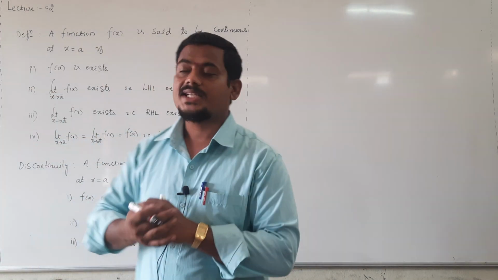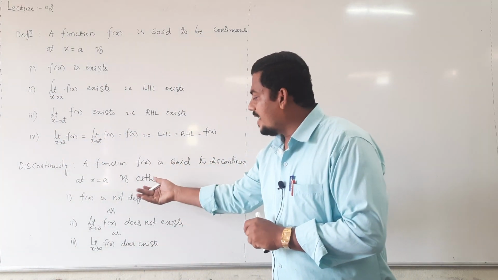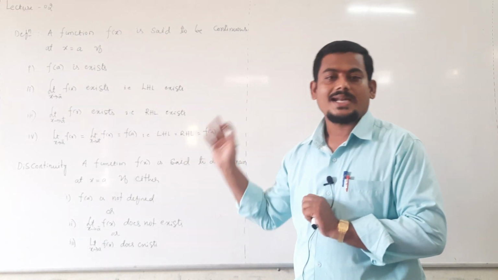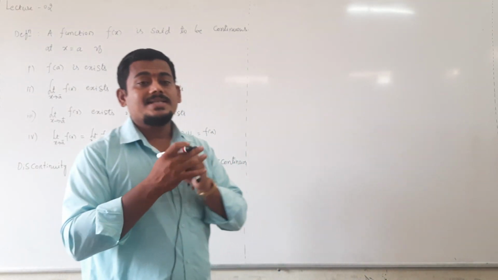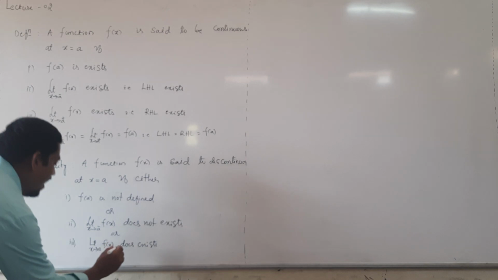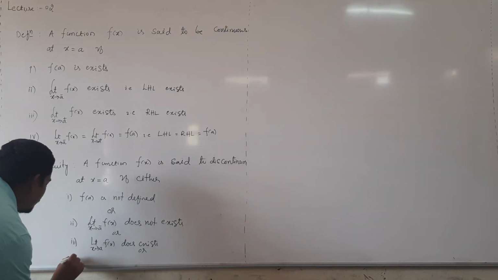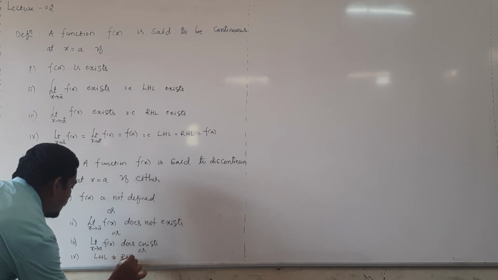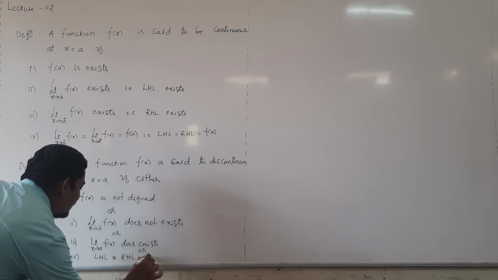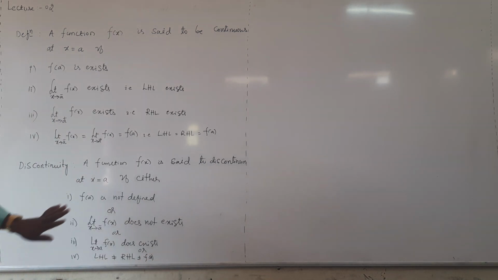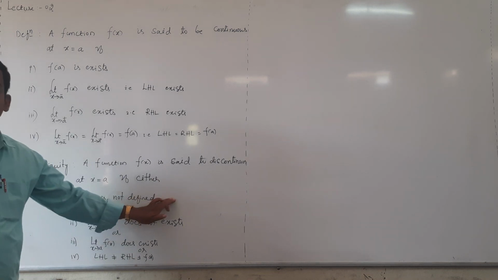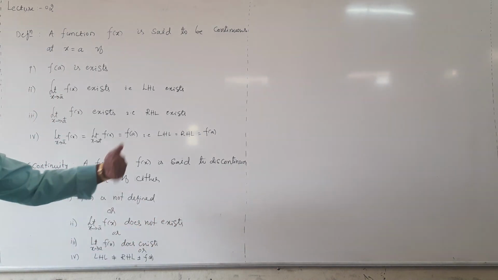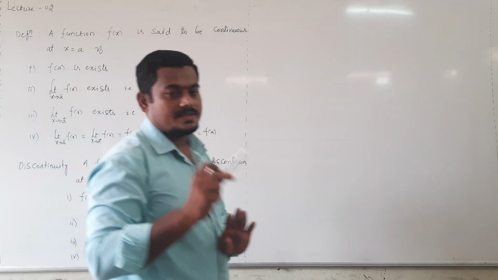If any one of the conditions is not satisfied, f of a is not defined, or the left hand limit does not exist, or the right hand limit does not exist. If all exist but are unequal, then also discontinuous. Or fourth condition, LHL is not equal to RHL is not equal to f of a. If this condition is true, then discontinuous. If at least one of the conditions is true, then the function is not continuous.